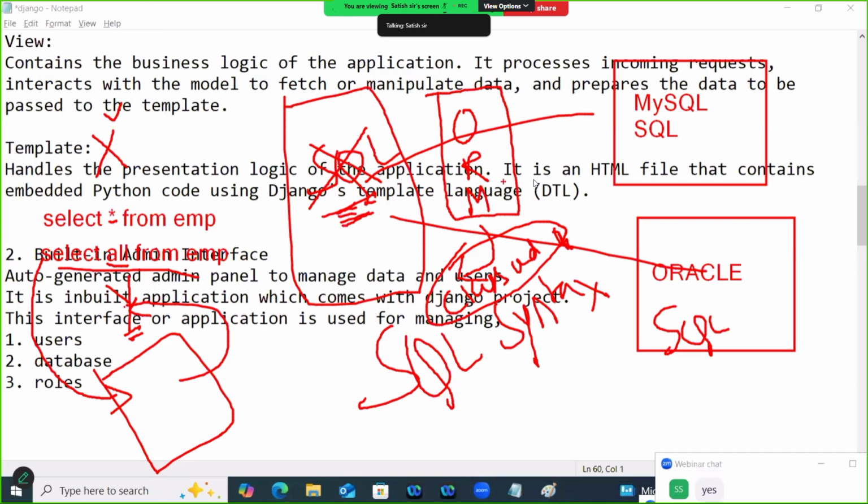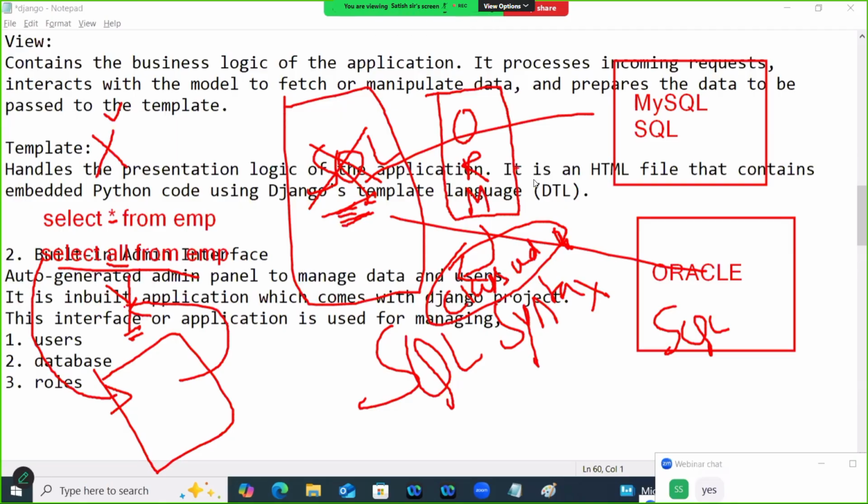That is done by which one? ORM. ORM is nothing but object-oriented relational, communicating with the database by using object-oriented programming. Suppose you write a class. Class represents a table, and an object represents a record. Suppose class EMP represents the EMP table. If you create an object, that is an EMP record.